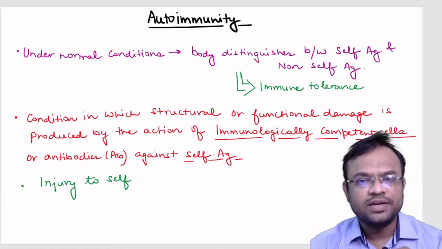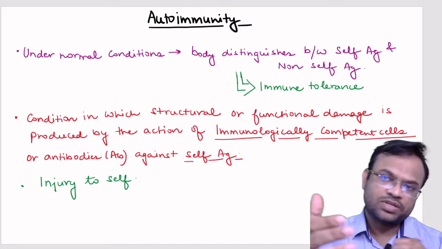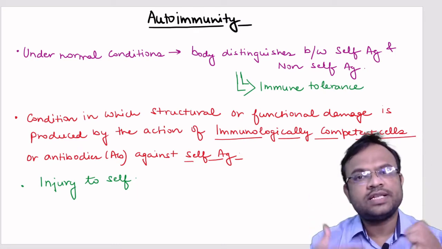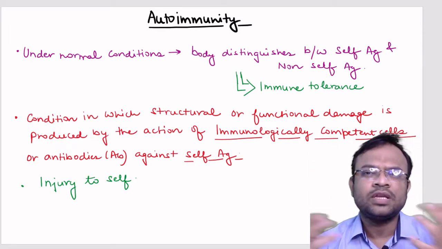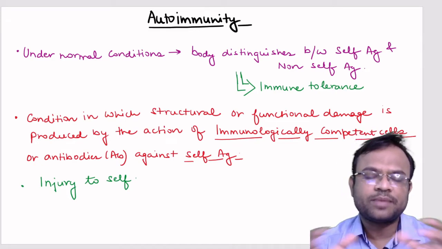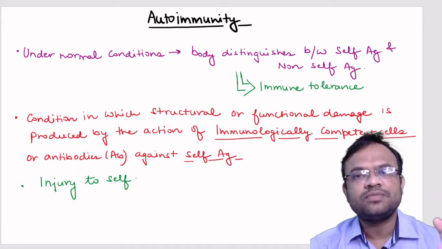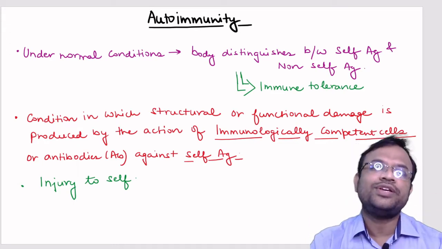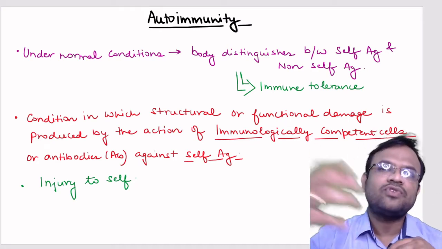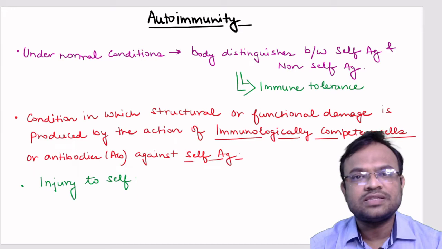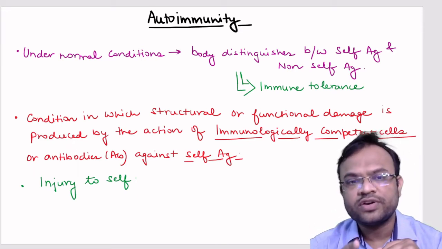This capacity of discriminating between your cells and the foreign cells is called immune tolerance. Why have we given this term? Because immune tolerance means your immune system is tolerant towards your own body cells. However, it mounts an immune response against any foreign antigen or any foreign cells that your body gets exposed to. So this was the first point written on the first slide.